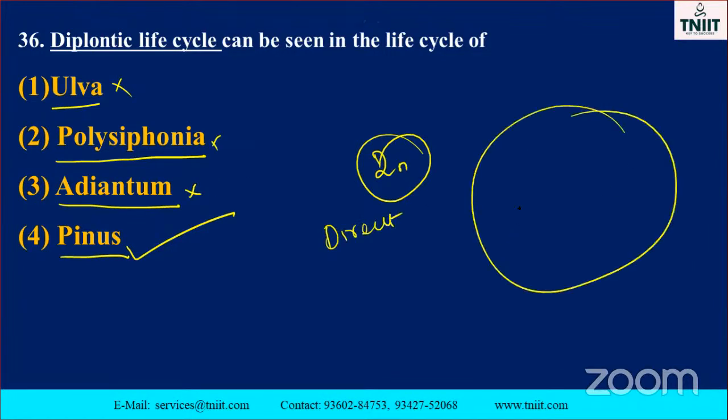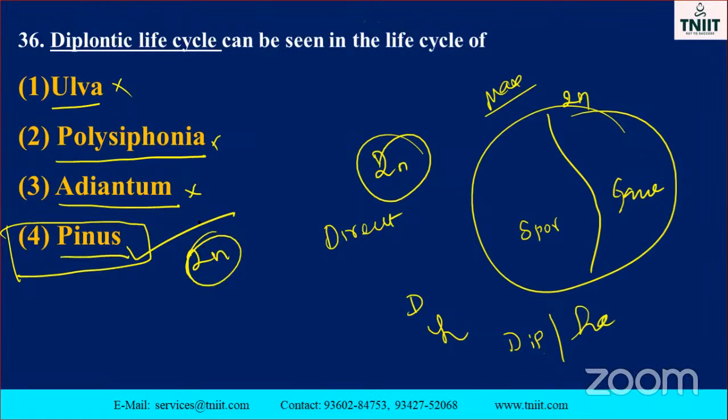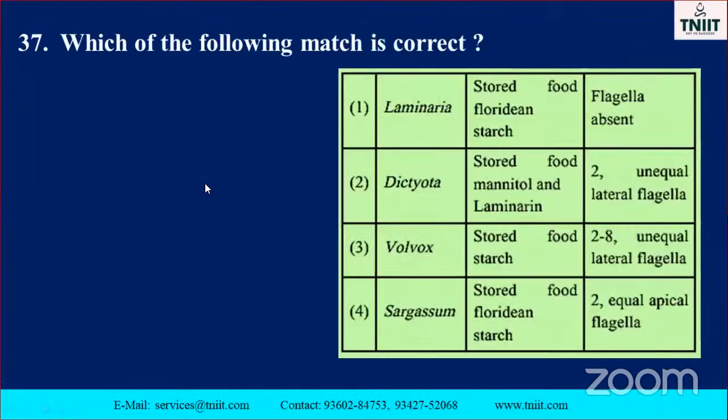You can see the life cycles. Sometimes it starts from the 2n stage. There are 2 types of stages there. One is called the gametophyte stage, another one is called the sporophytic stage. Isn't it? Which one is the longest phase? Maximum, like that it will come. Diplontic, haplodiplontic, whatever it may be. Diplontic and haplodiplontic both will come. So here, which one is the correct answer? The diplontic life cycle is mostly found in Pinus. Remaining, it is not a correct answer. Go to the next one. Pinus is the correct answer.